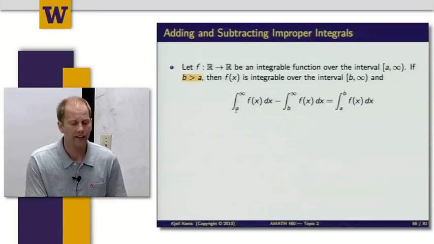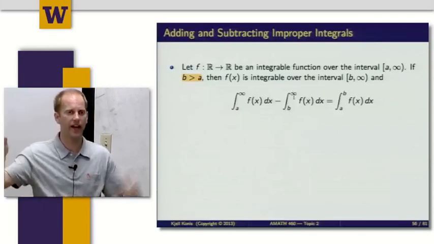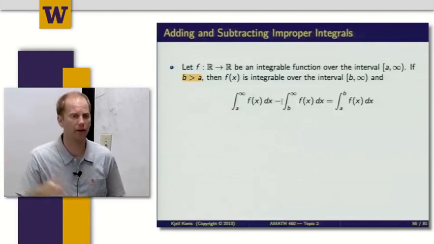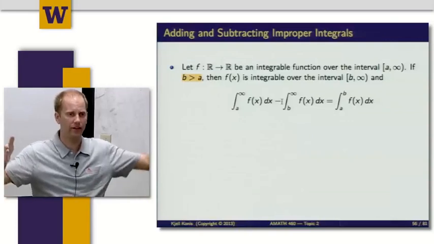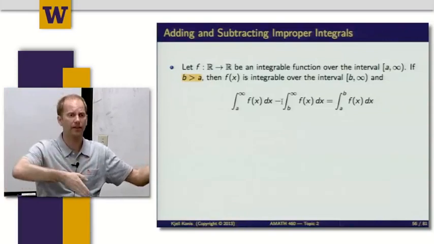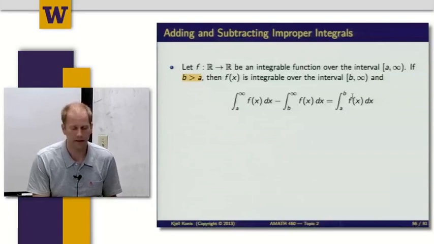And so if I integrate f of x from a to infinity, the integral of f of x from b to infinity has to fit inside of that. So I've said a to infinity and then b to infinity. If I do this subtraction, I'm taking a to infinity, infinity's way over there, and b to infinity, and I'm just chopping off the tail at b. And so probably just as you would expect, what's left is the integral of f of x from a to b.